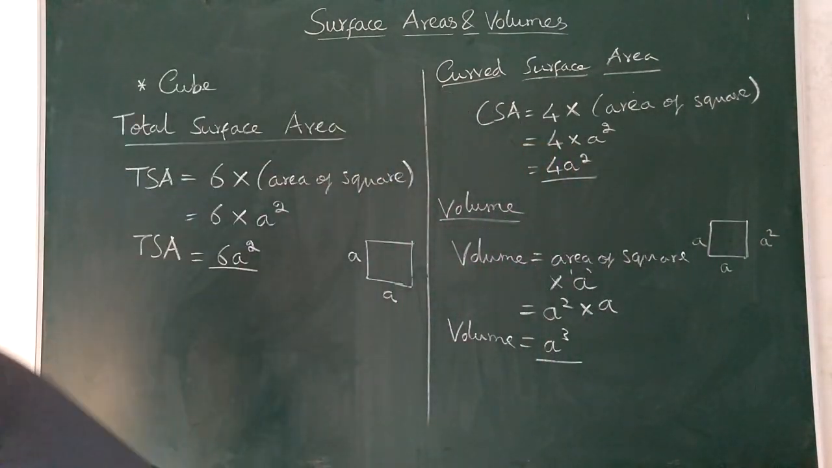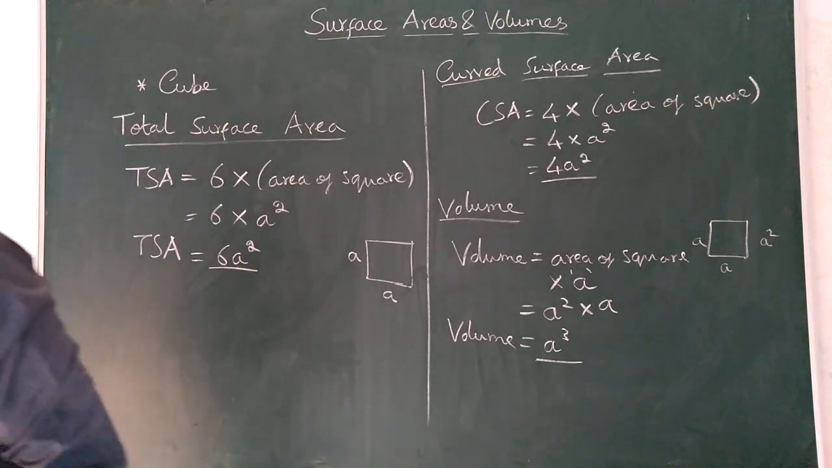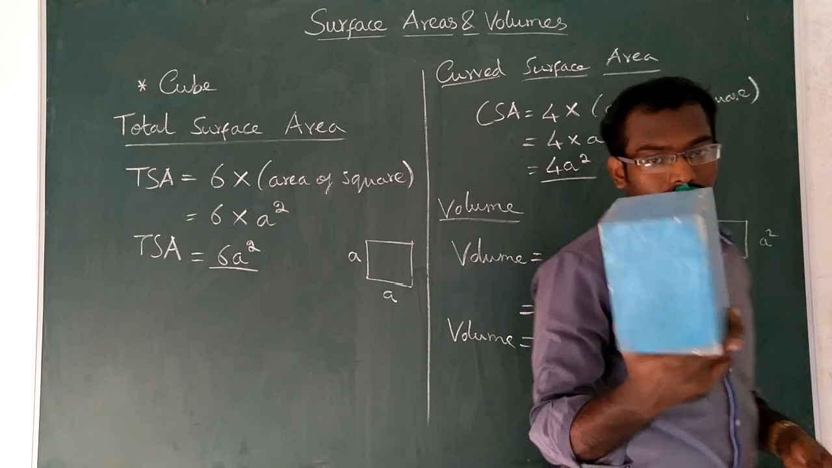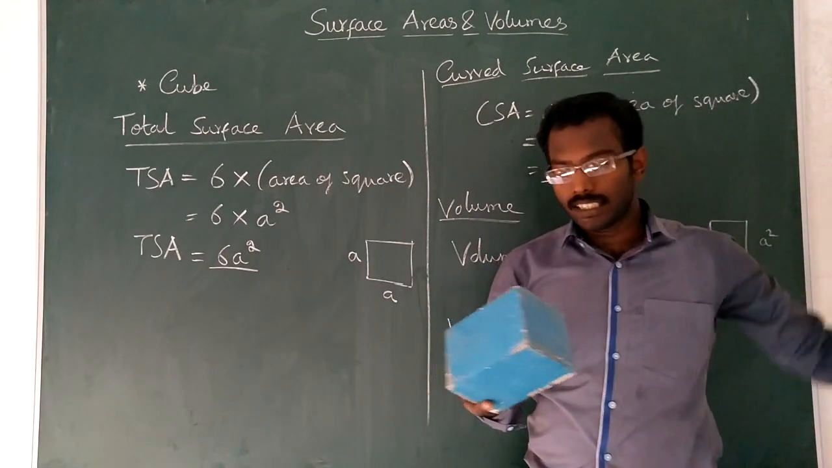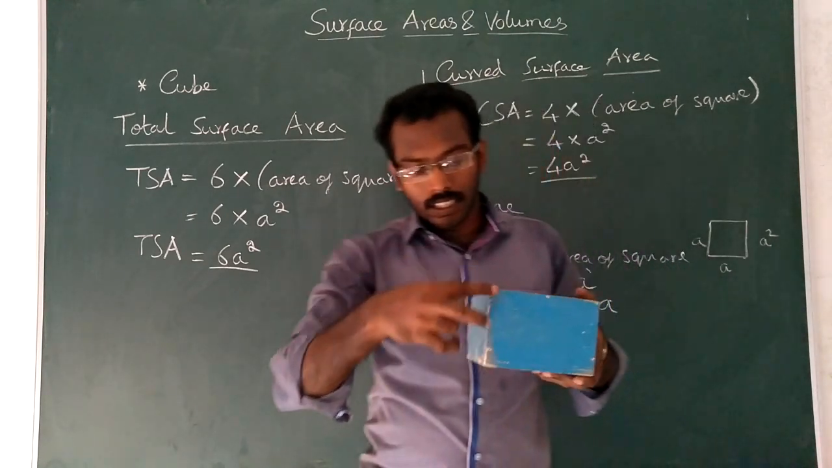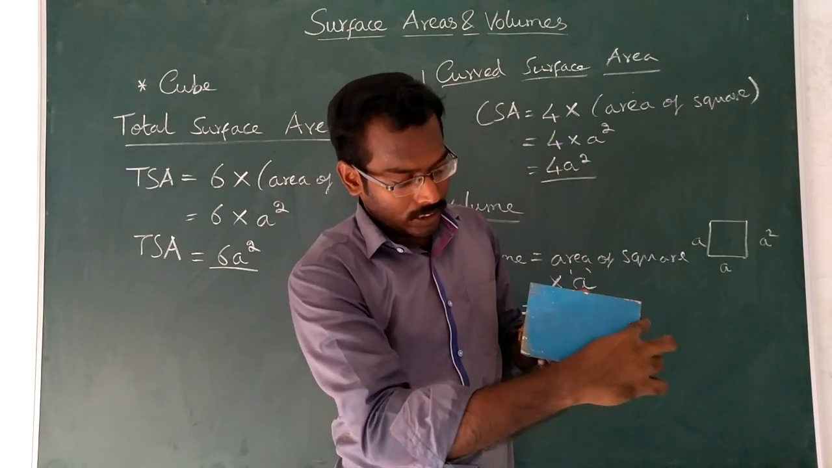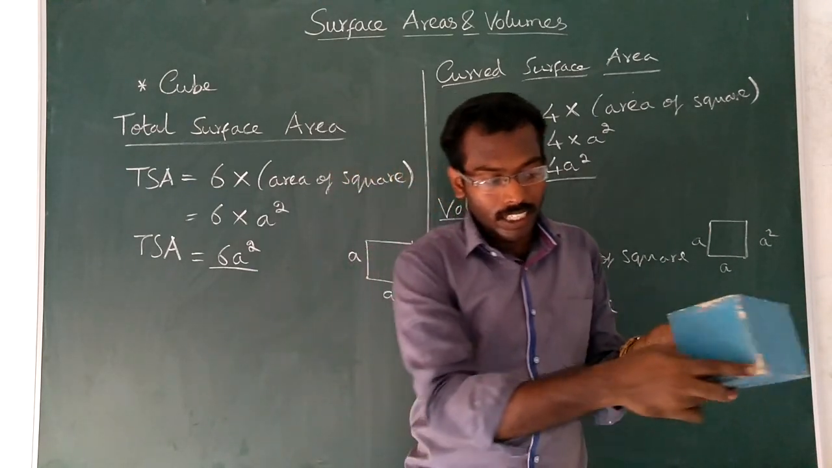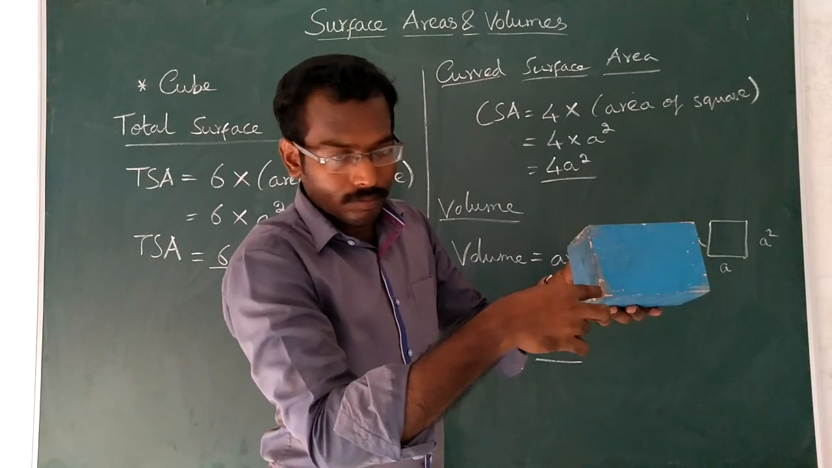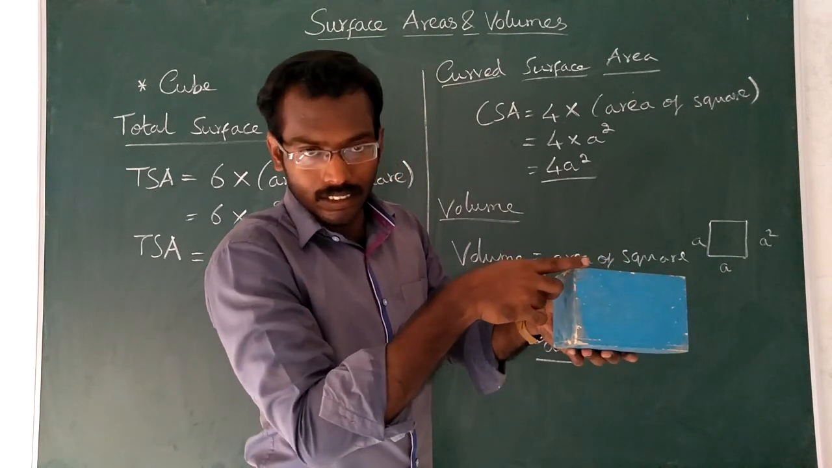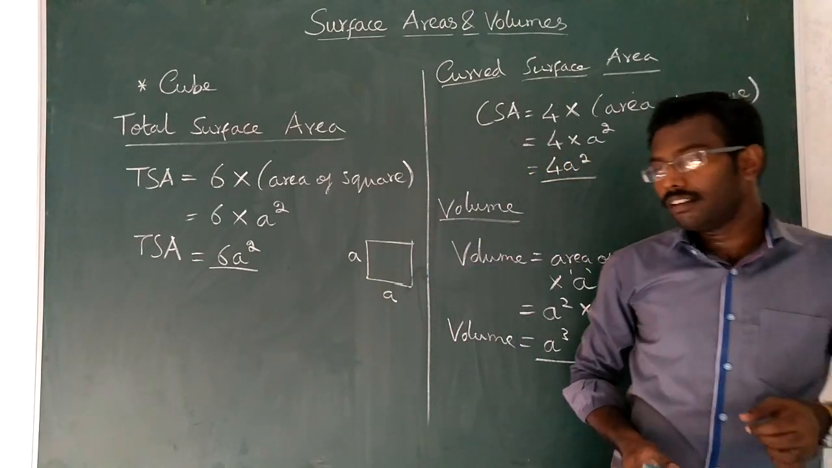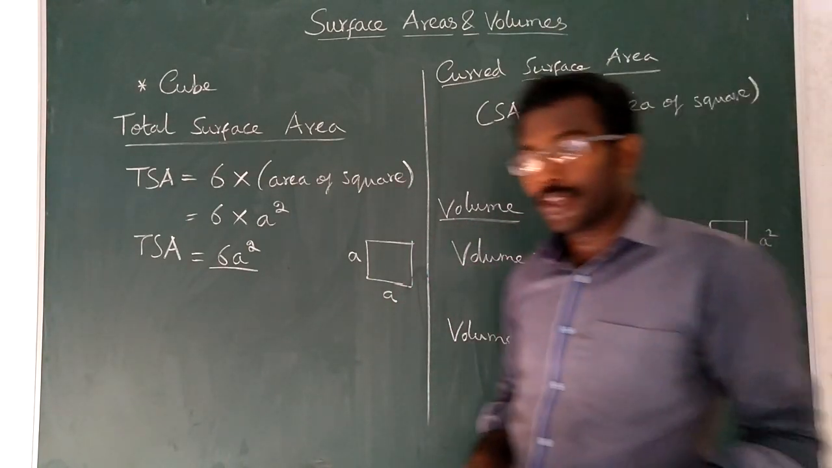Okay, so consider a cuboid. Cuboid has basically 3 dimensions. This is the length, one is the breadth, and one is the height. So length, breadth, height, these are the dimensions of a cuboid. So let us derive the formula for cuboid.